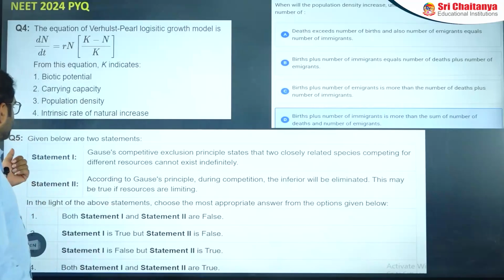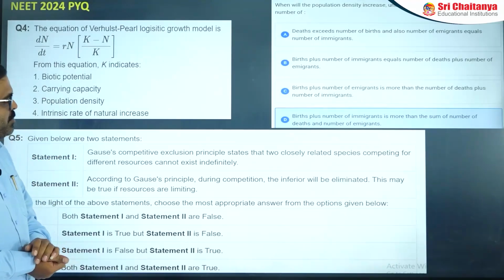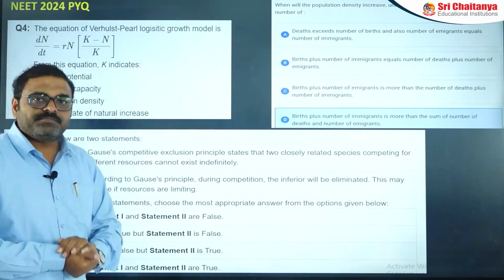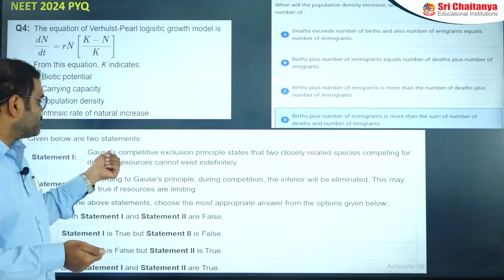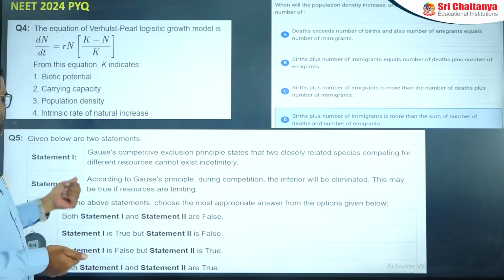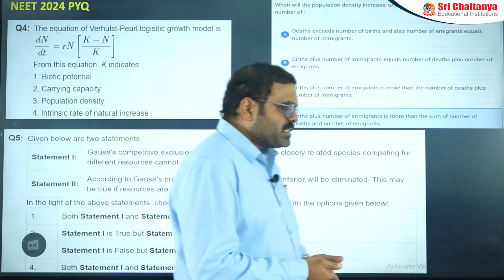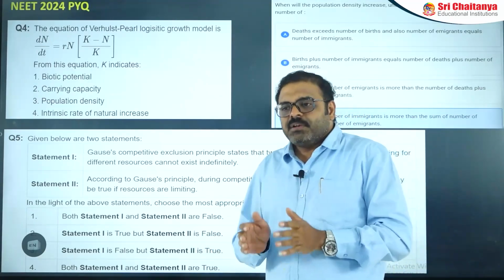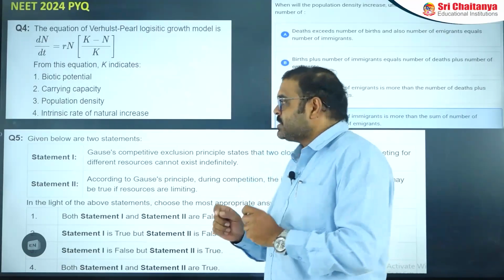Next, given below are two statements. Statement 1: the Gause competitive exclusion principle states that two closely related species competing for different resources cannot exist indefinitely. Here it is not different resources, it is the same resources. That's why statement 1 is wrong. Statement 2: according to the Gause principle, during competition the inferior will be eliminated. This may be true if resources are limiting. This is a true statement. So by this you can understand that the questions in this chapter are not that complicated. If you study well with proper understanding, we never miss any bit from this chapter.